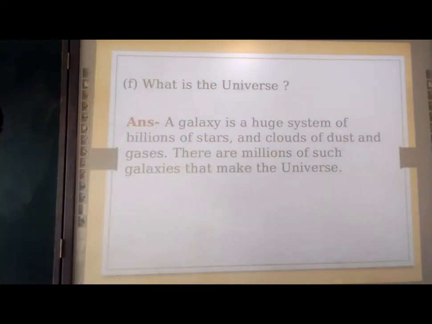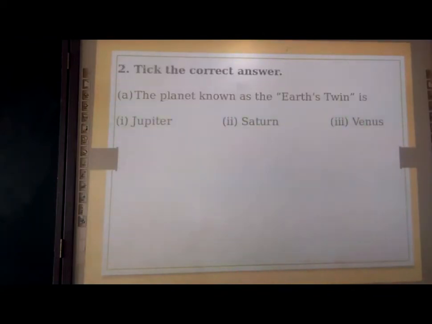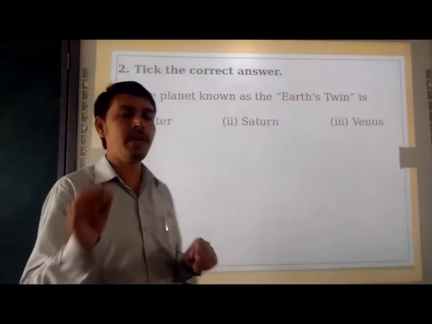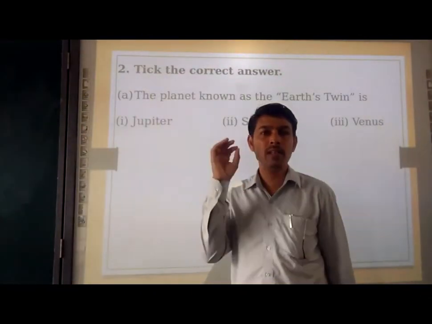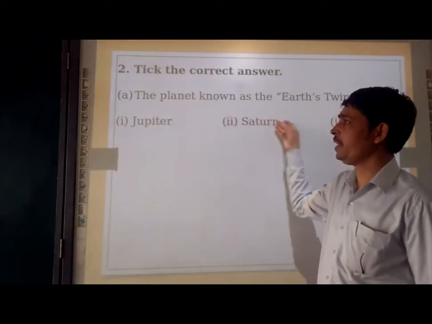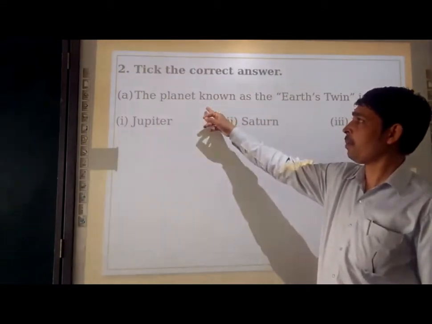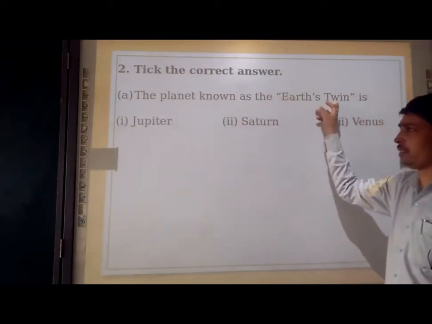Moving towards the next question. Now we are going to tick the correct answer here. We have one question, and the question has 3 options, and you have to choose the correct one. The planet known as Earth's twin.